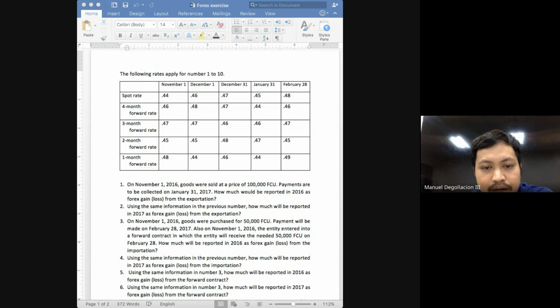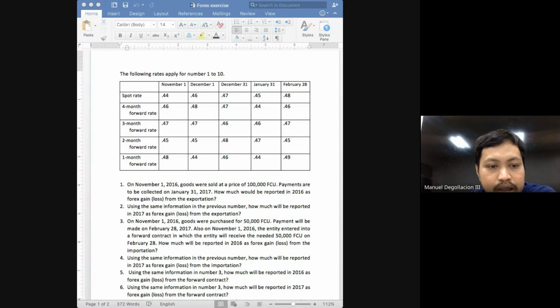How many months is February 28 away from November 30, class? 3 months. So if you are on November 30, you should be looking for 3-month forward rates. On November 30, the 3-month forward rate will give you the estimated spot rate on February 28 because November 30 is essentially 3 months away from February 28.